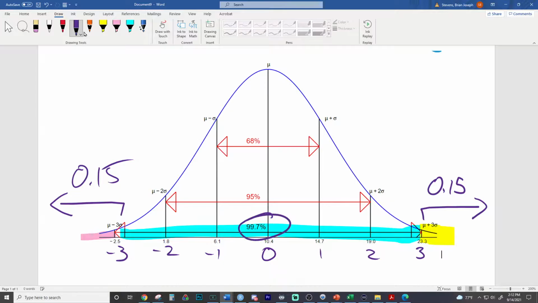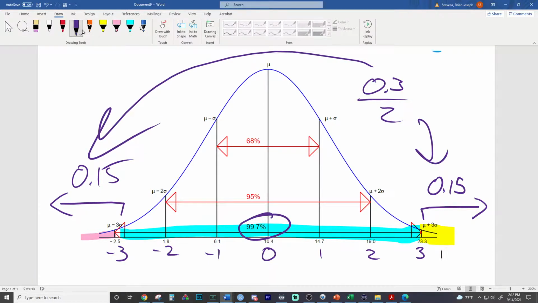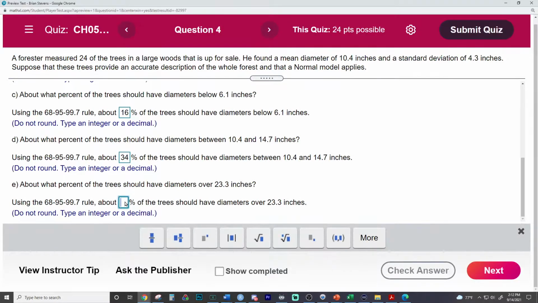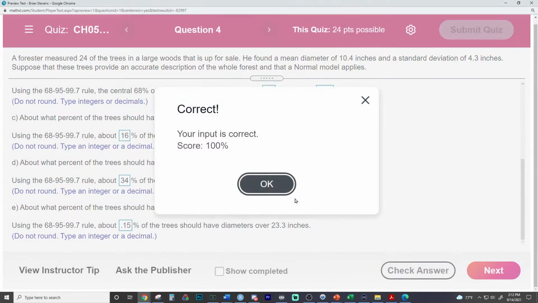You're going to take this and subtract it out of 100, and the remaining portion is 0.3. And you divide that in half because it has to go to both sides. And so the answer is the yellow portion is half of the remaining portion. So you're just leaving what is the remaining portion, subtracting it from 100, and obtaining 0.3. And then you divide that in half to both sides. So the answer is 0.15. As long as we didn't do any sort of math error or plot the wrong way, we should have this.